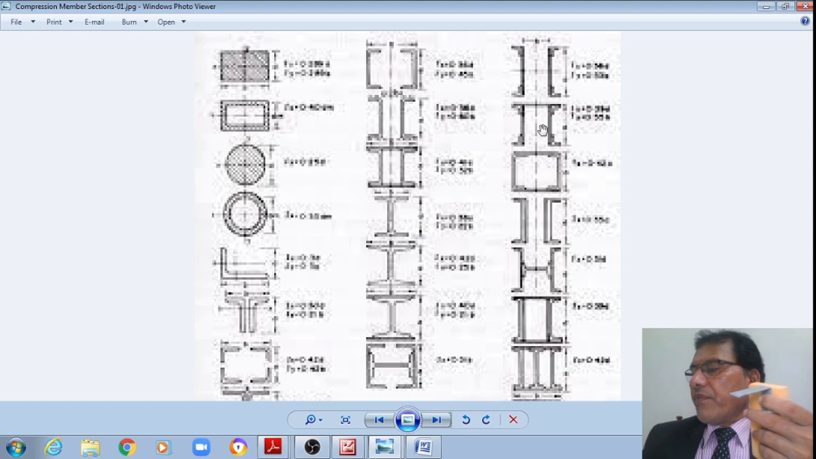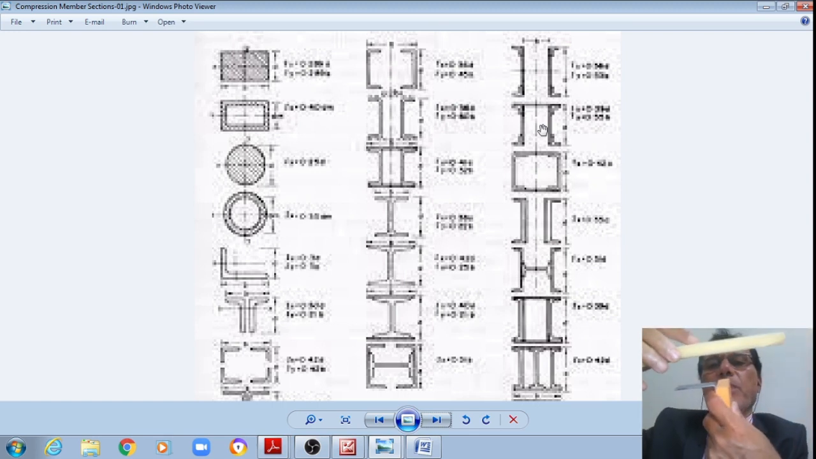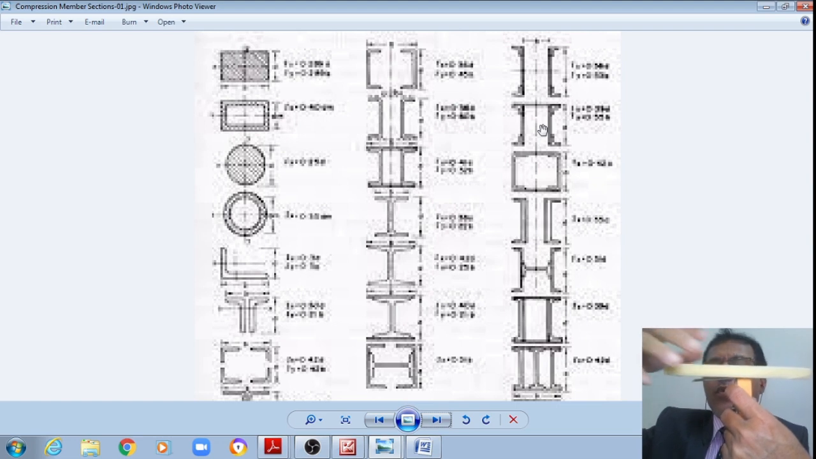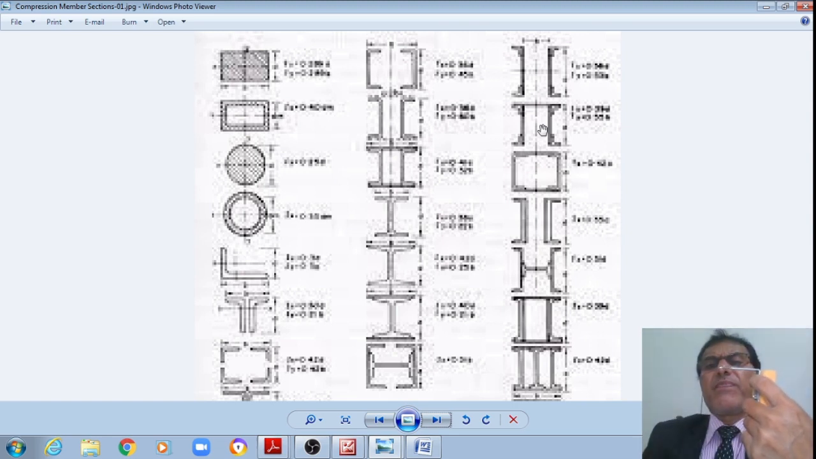Or if further moment of inertia needs to be increased, then what we can do is put one or two more cover plates like this. One or two, or at maximum three cover plates, not more than that. That is all.